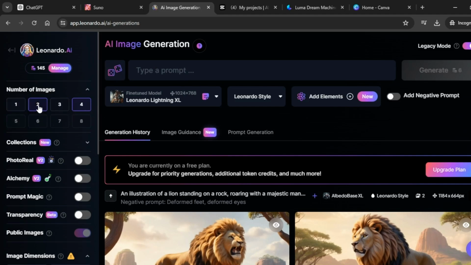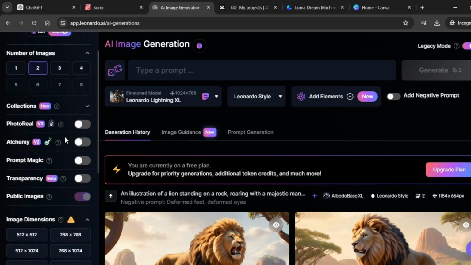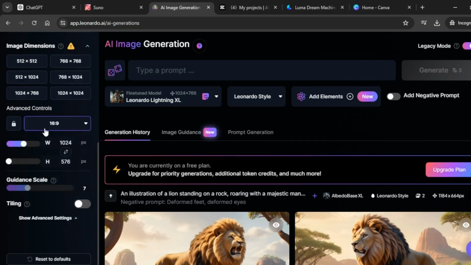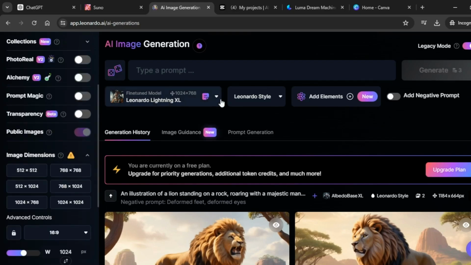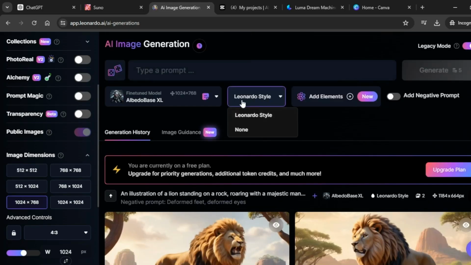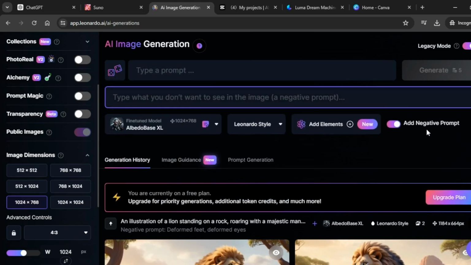In my case, I'm going to select 2, and I'm going to come down here and select the size of image that I would want Leonardo AI to generate. I'm going to stick with a 16:9 aspect ratio. Select the model that you'd want for our images. I'm going to pick one of these. I'm going to stick to Leonardo style, and I would want to add a negative prompt, so I'm going to turn it on.